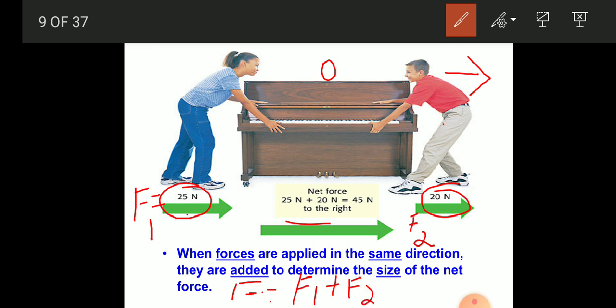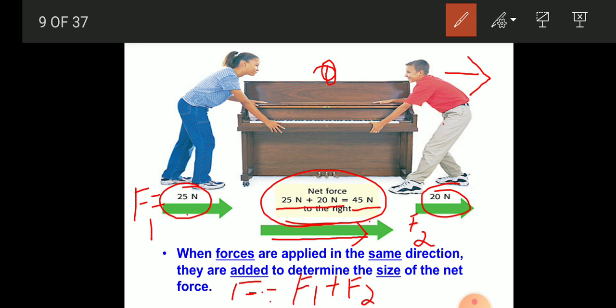So the net force is 25 Newton plus 20 Newton, which are added up, so that is 45 Newton. See the direction, it is towards the right. So we can say that the net force on the object is 45 Newton towards the right side.